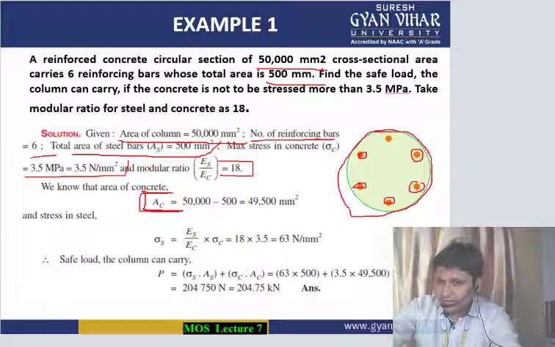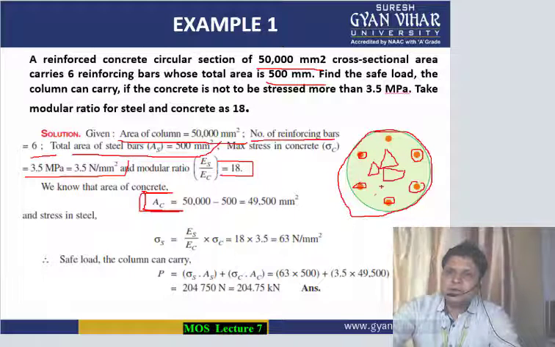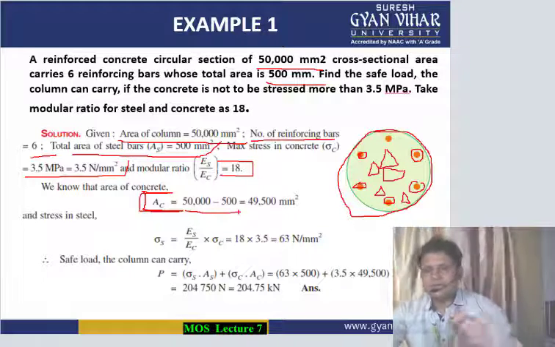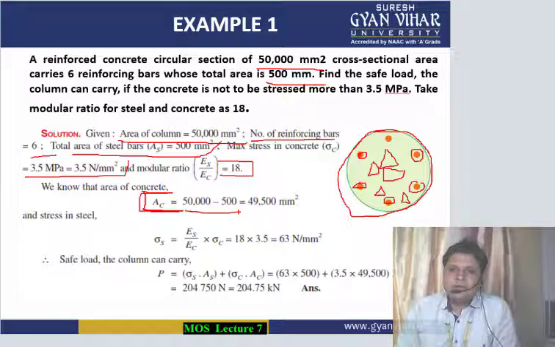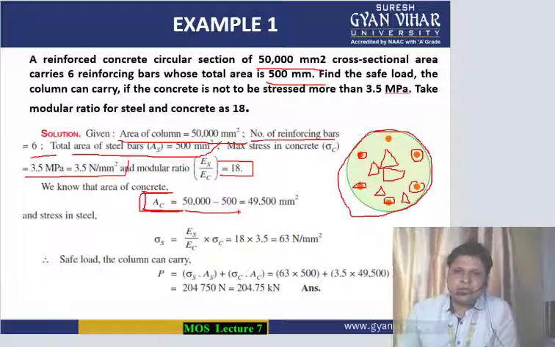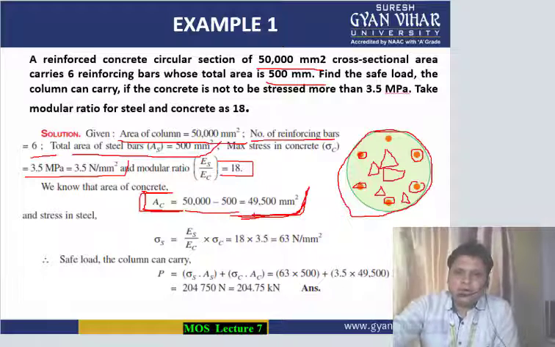This means the remaining area is filled with concrete. We can get it by subtracting the area of the 6 bars combined, 500, from the total area of the circle, 50,000 mm square. So 50,000 minus 500 will give you the area of concrete.